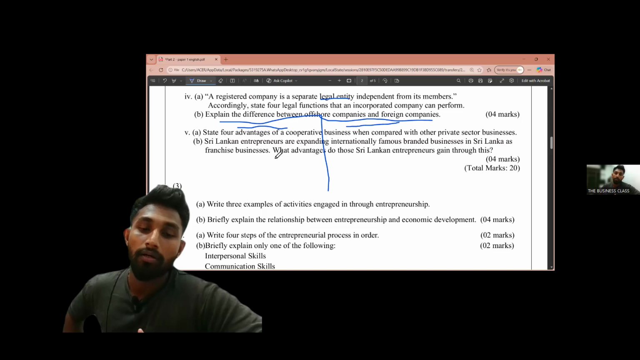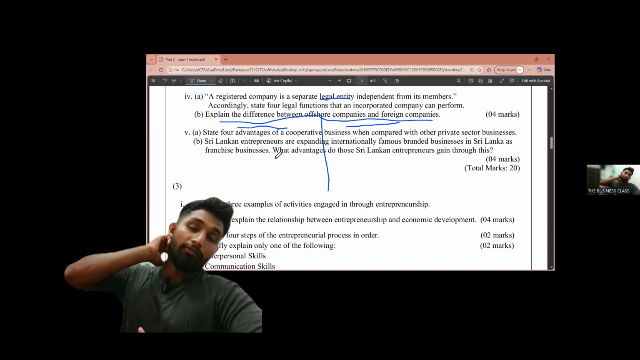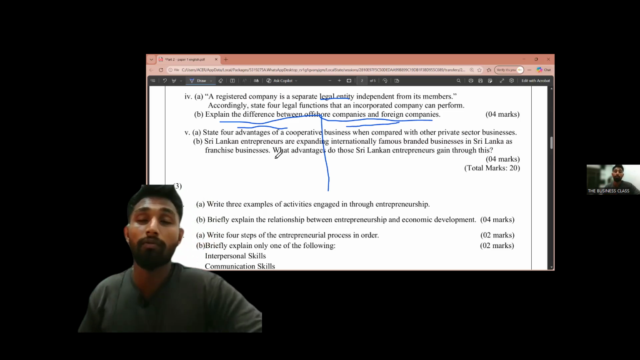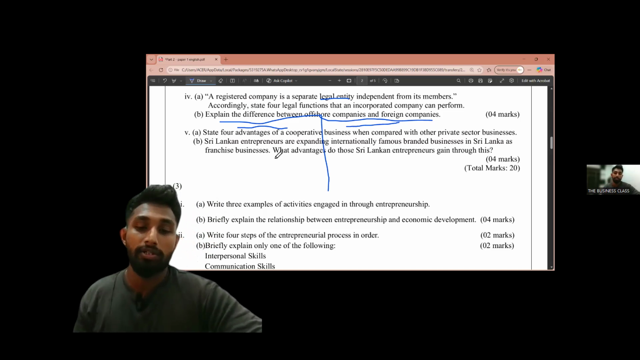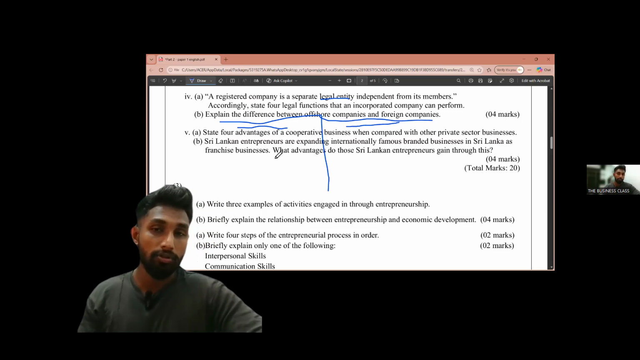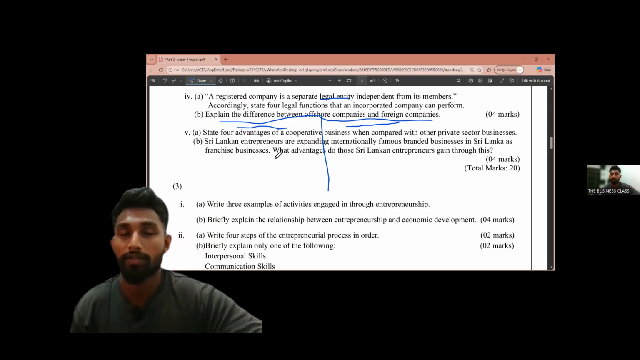Then continuous manager training and technical support. Since it is a franchise, the franchise owner, the one who has the ownership of that franchise, will be supporting you technically and financially, definitely. They are giving managerial support and technical support, and also sometimes they are giving financial support.